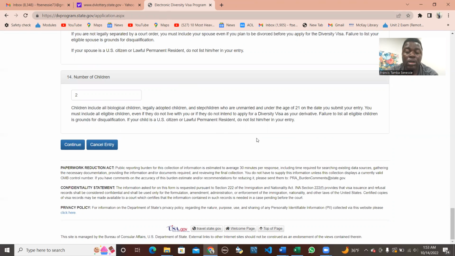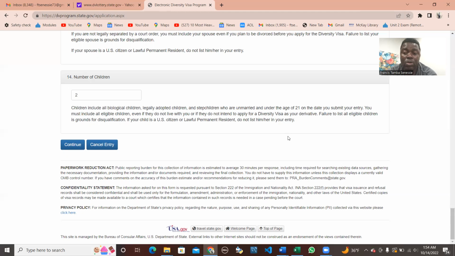And when that page is up, you need to make sure you get a record of that page, because that's the confirmation code that you'll be using to check your results next year. So you want to make sure you have a record of that. You can quickly snap it once the success page pops up, because maybe by any mistake you might lose the confirmation code. And once you lose that, there is no way you're going to retrieve it.